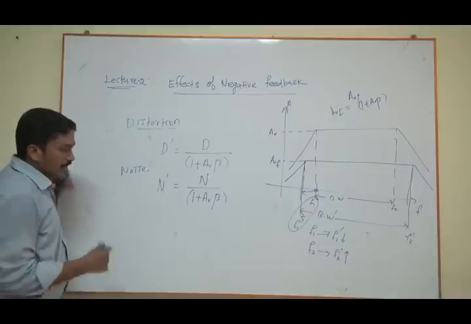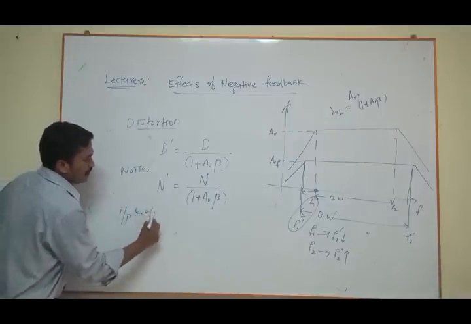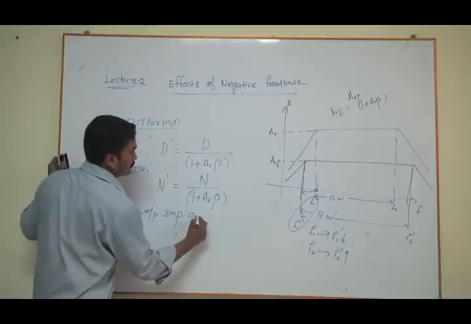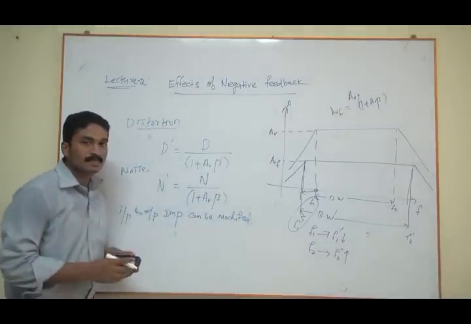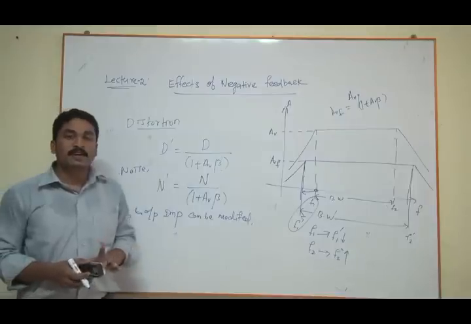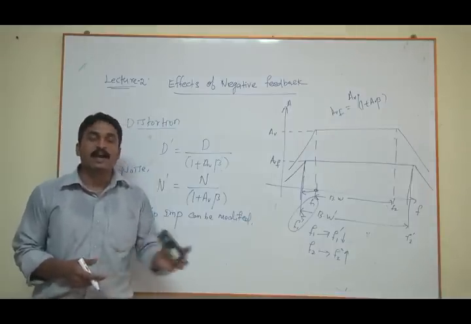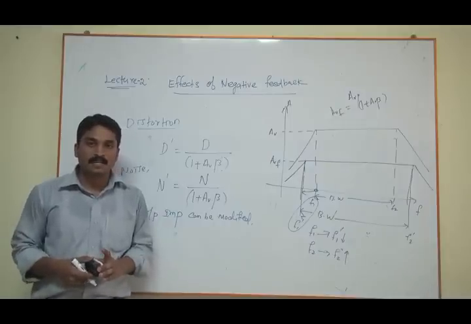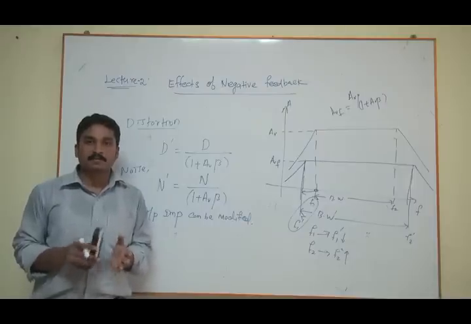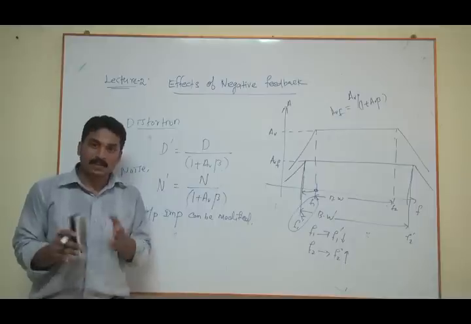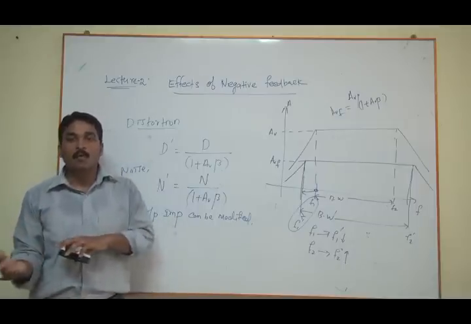And input and output impedance can be modified as per our desire. Input and output impedance can be modified. So usually a normal amplifier should have high input impedance and low output impedance. And for some applications, this impedance should be changed. So for that purpose also, we can use the negative feedback to change the input and output impedance.